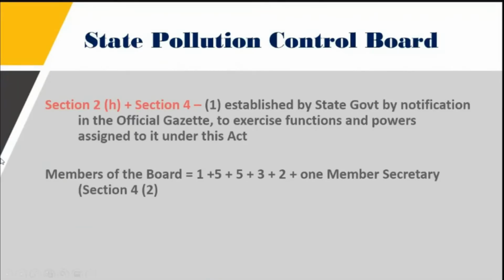Now, the state pollution control boards: Section 2 plus Section 4 provide for the establishment by the state government by notifying in the official gazette, to exercise the functions and powers assigned to it. Basically, these two sections give the powers to the state pollution control board. Here also the members of the board are 17 members, 1 plus 5 plus 5 plus 3 plus 2 plus 1. This is discussed under Section 4 of the Water Pollution Act.